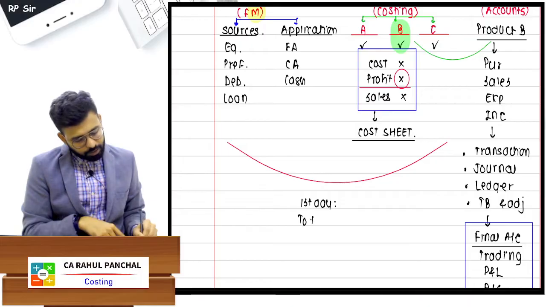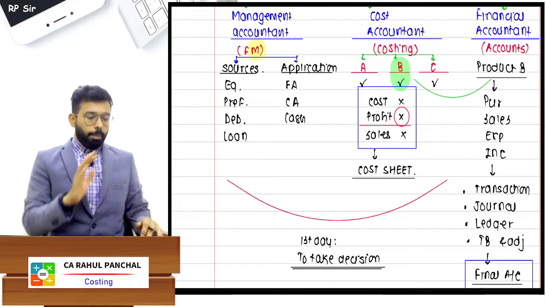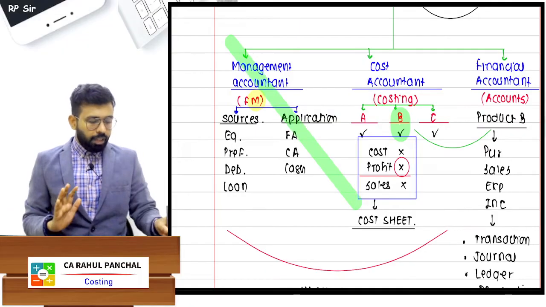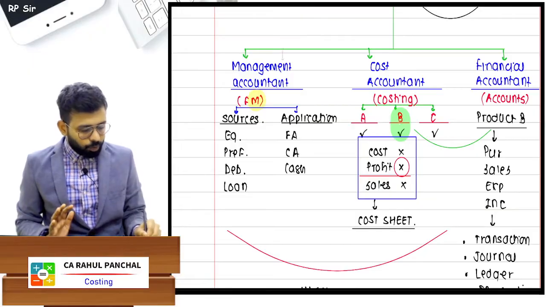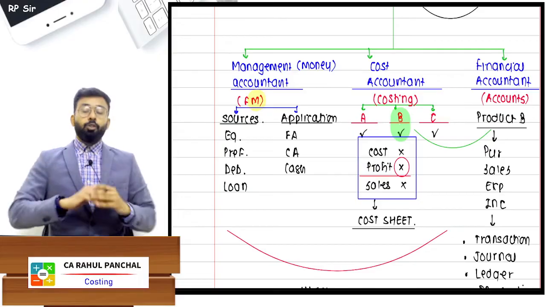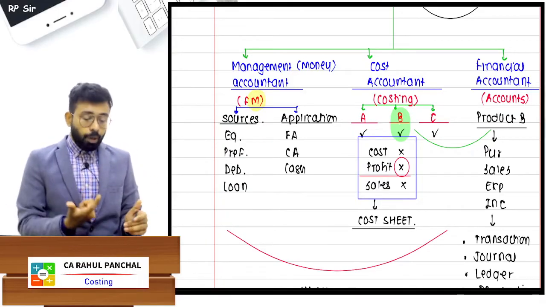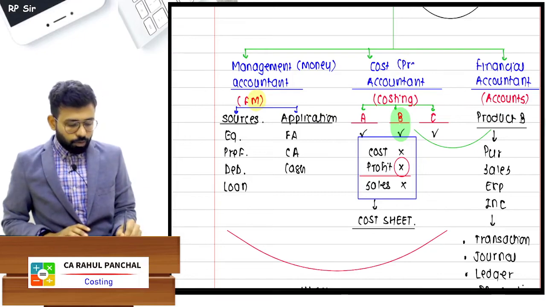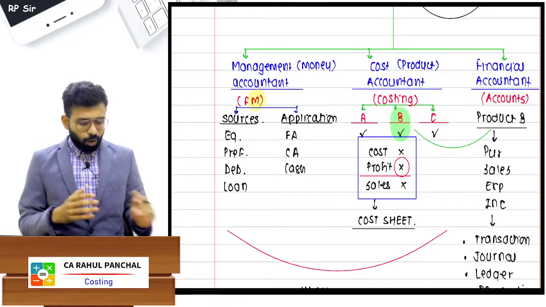You will learn also how to take decisions. It means decisions of the company, who will help the company to take the decisions. Your management accountant will help the company with reference to money, how to manage the money, that is money management or financial management. The cost accountant will help you with reference to your products, which product to manufacture and all. Those decisions will be taken on the very first day.